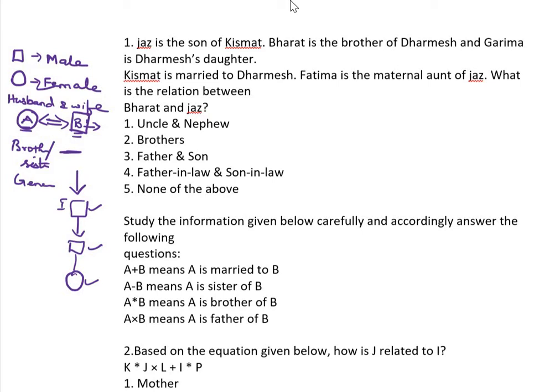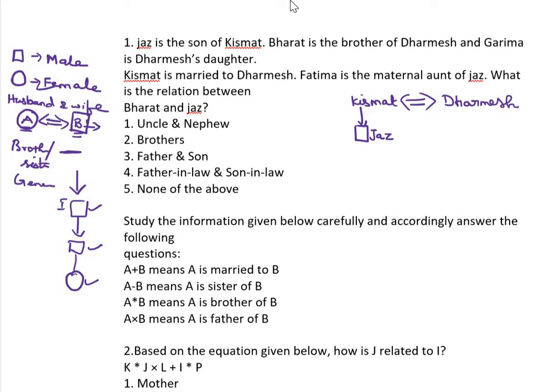Jas is a son of Kismat. Jas is a son, therefore I put the square mark, and Kismat is in the previous generation. Bharat is a brother of Dharmesh, and Garima is Dharmesh's daughter. Kismat is married to Dharmesh, so these are a couple.